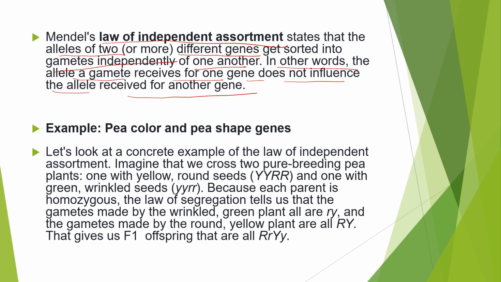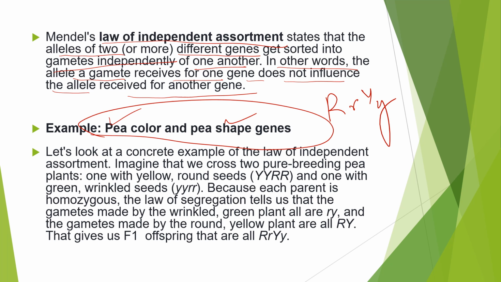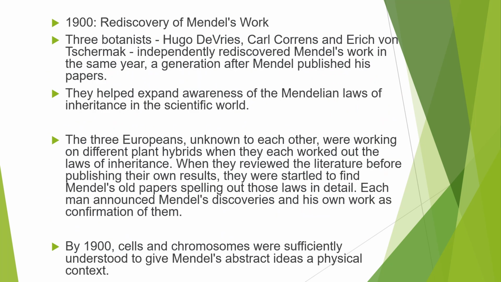So this we have studied relating to the pea color and pea shape, which I have discussed earlier. So RR and YY: round and wrinkled, yellow and green. This is what we have studied earlier in Mendel's law of segregation. So I will not repeat it. Please go to that episode and read. Let us proceed with the next part.